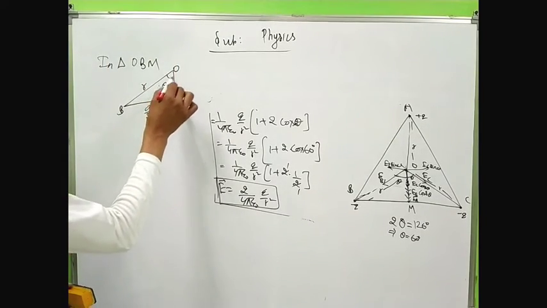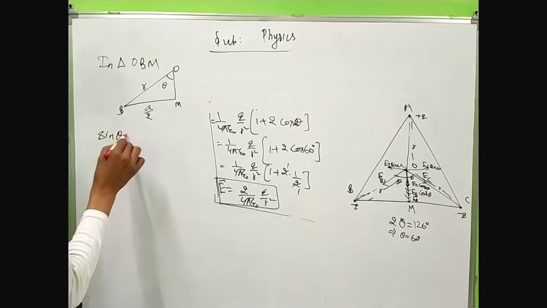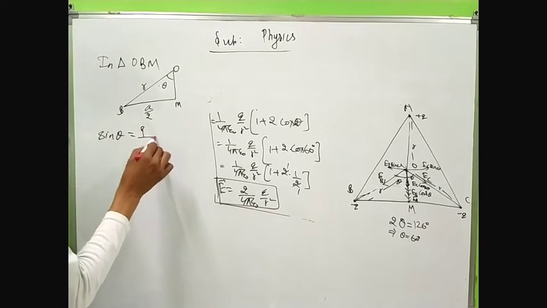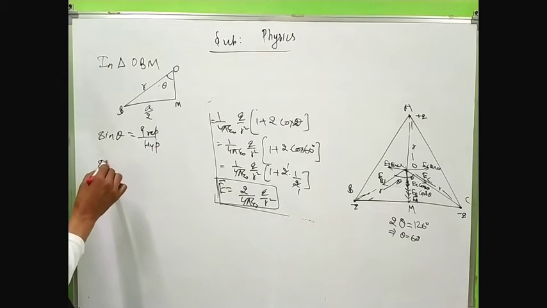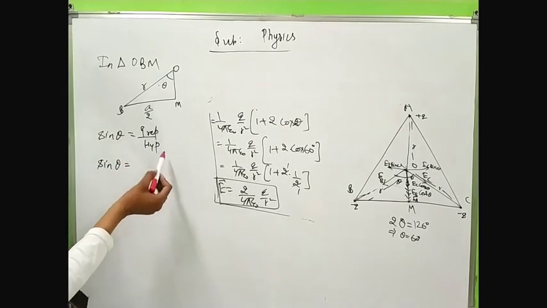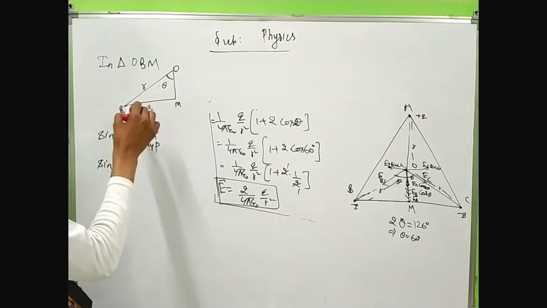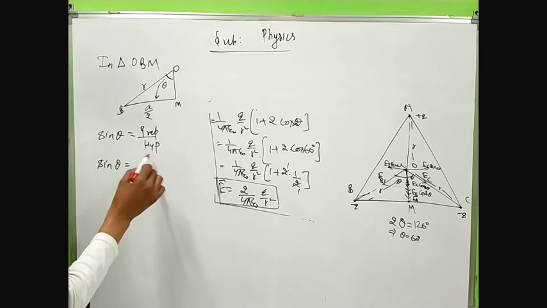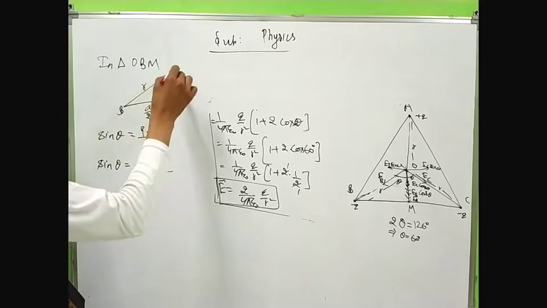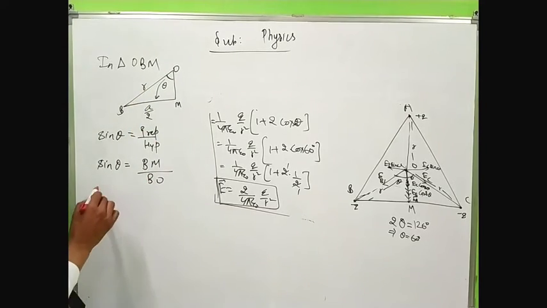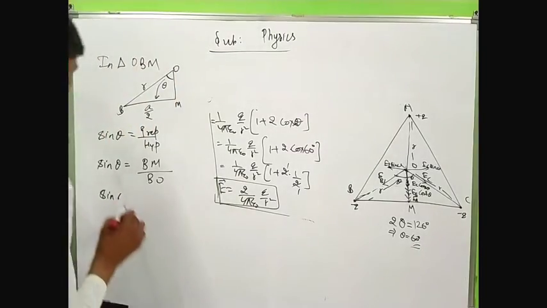So in this triangle we use the sine relation. Sin theta is perpendicular upon hypotenuse. What is the perpendicular? This angle is theta and the opposite side of theta is called the perpendicular, BM, upon the hypotenuse, BO. Sin theta, we know the value of theta, 60 degree.